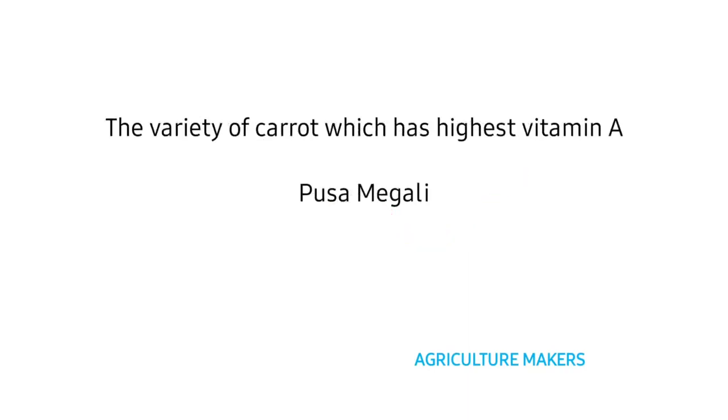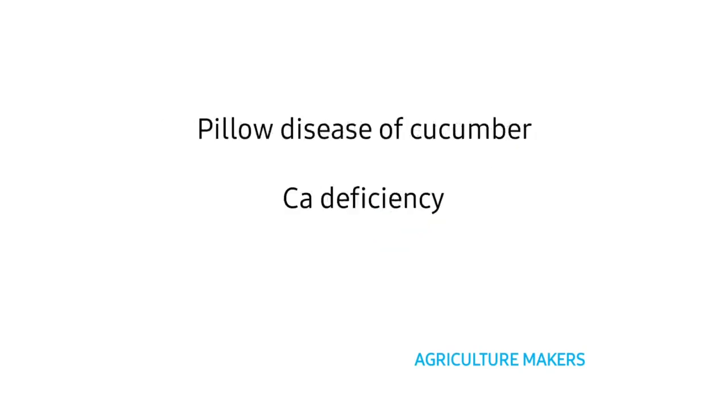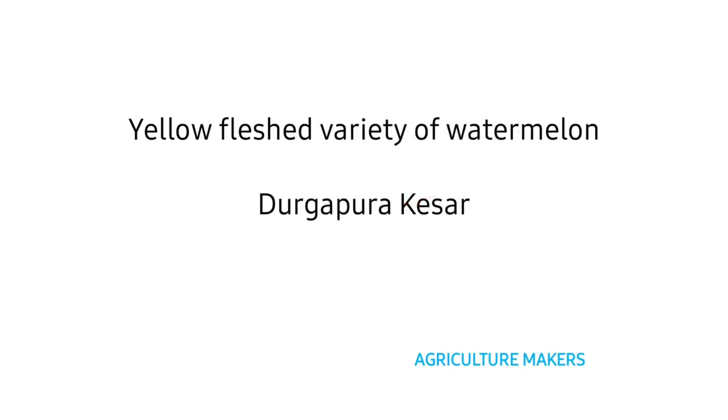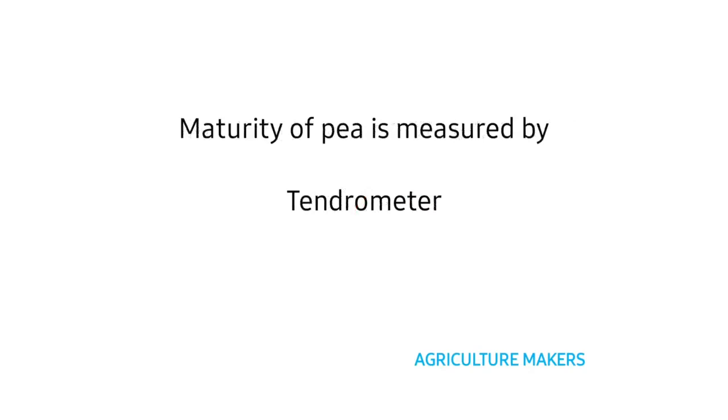The variety of carrot which has the highest amount of vitamin A is Pusa Meghali. Pillow disease of cucumber is due to calcium deficiency. Usually watermelon is red fleshed, but in case of Durgapura Kesar it is yellow fleshed. Maturity of pea is measured by tenderometer. Never forget this.